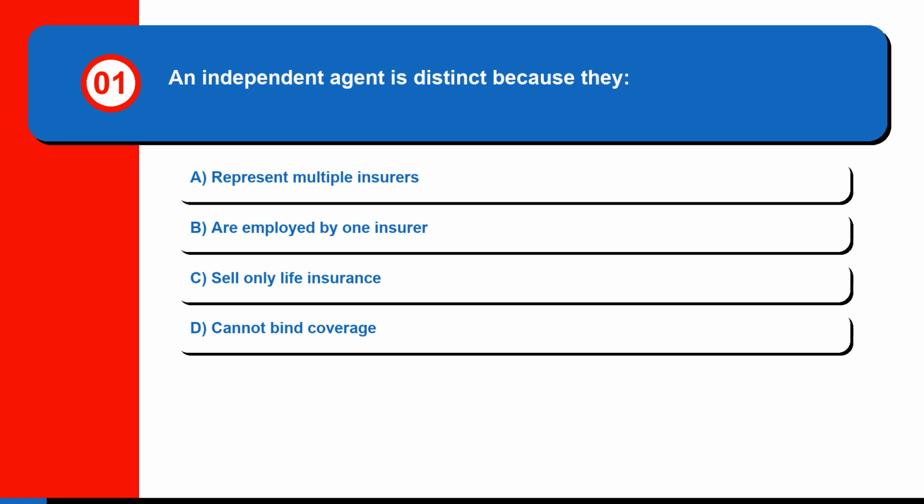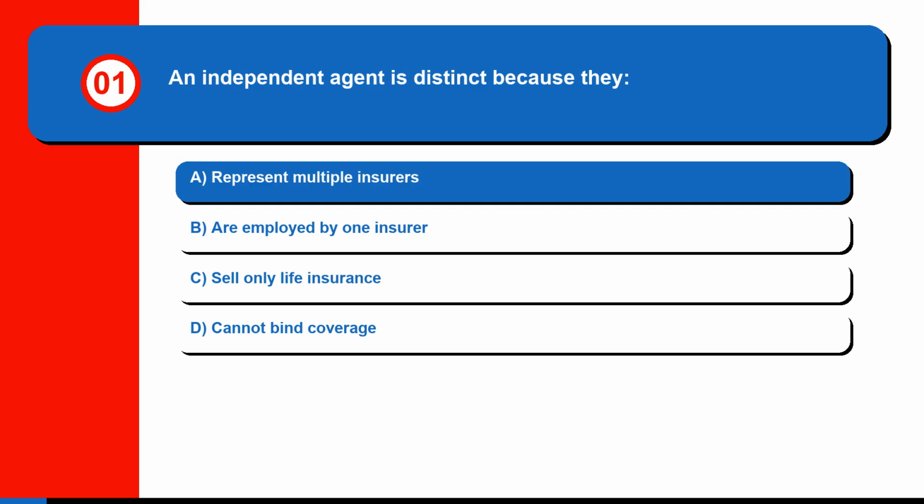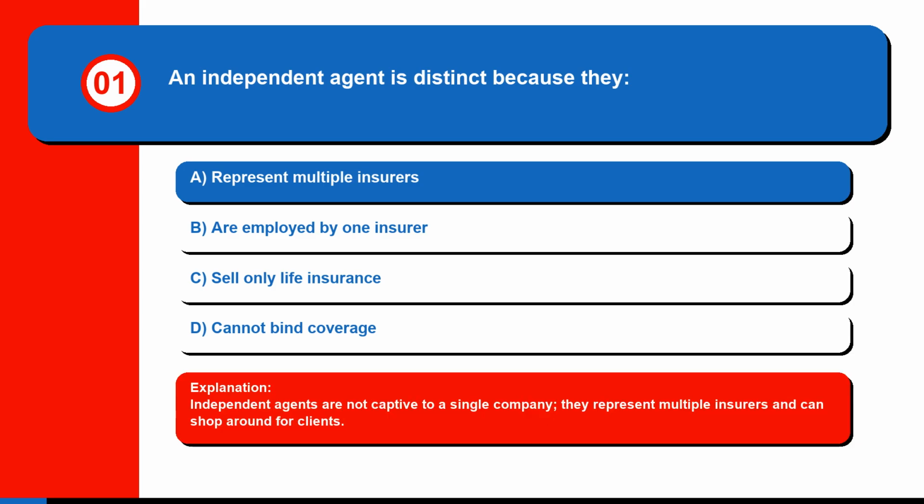Question 1. An independent agent is distinct because they A. Represent multiple insurers, B. Are employed by one insurer, C. Sell only life insurance, or D. Cannot bind coverage. The correct answer is A. Represent multiple insurers. Independent agents are not captive to a single company, they represent multiple insurers and can shop around for clients.